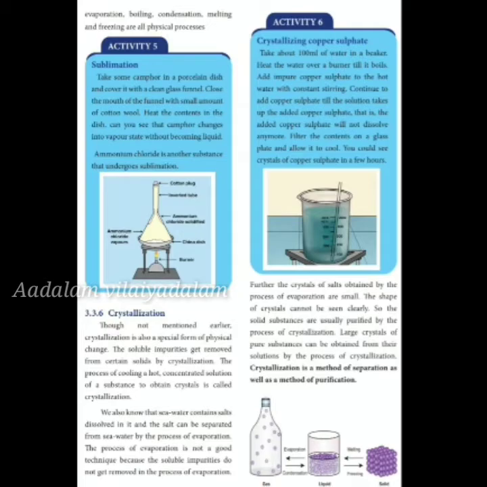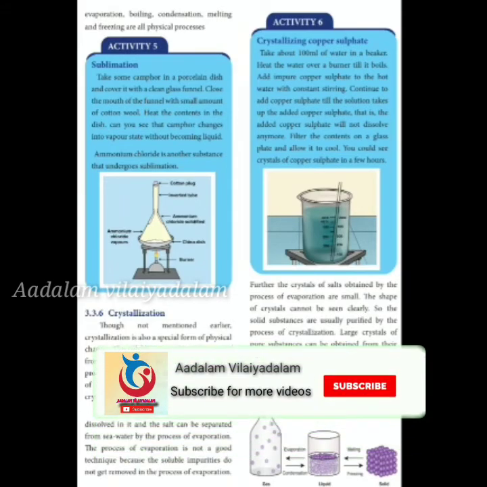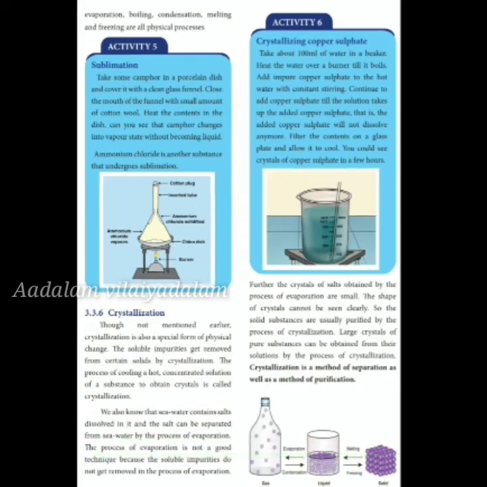Now, sublimation activity. Take some camphor in a porcelain dish and cover it with a clean glass funnel. Close the mouth of the funnel with a small amount of cotton wool. Heat the contents in the dish. Can you see that camphor changes into vapor state without becoming liquid? Ammonium chloride is another substance that undergoes sublimation.